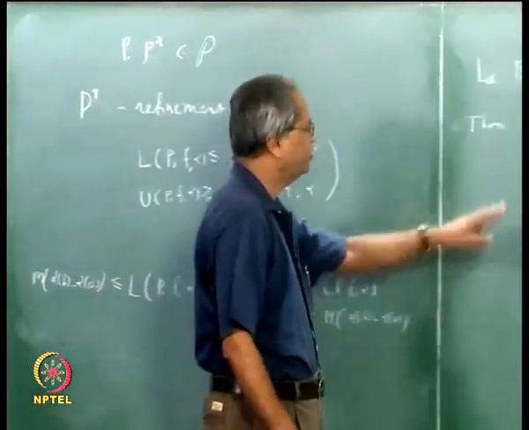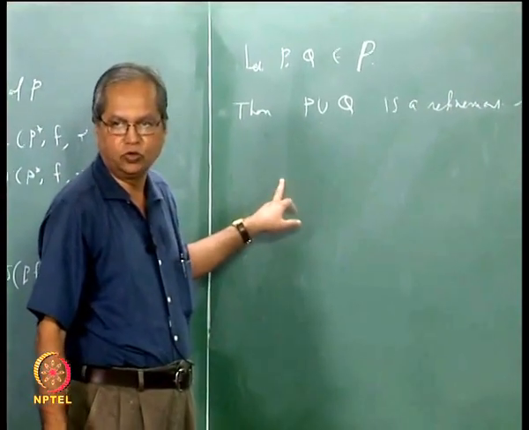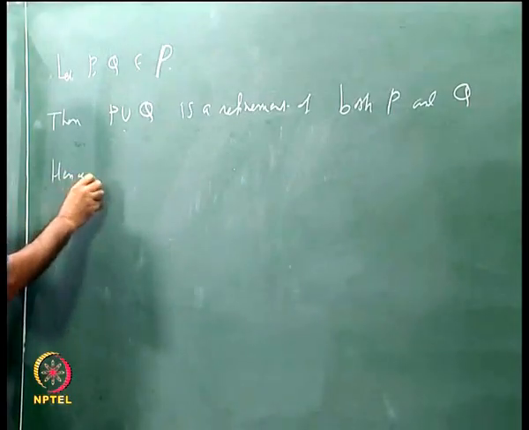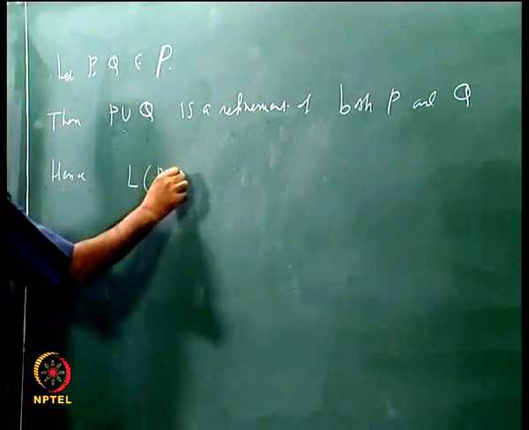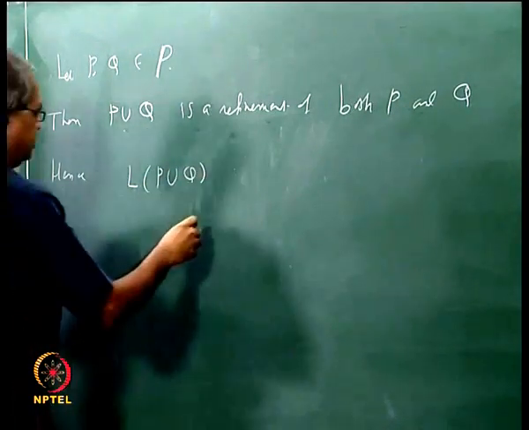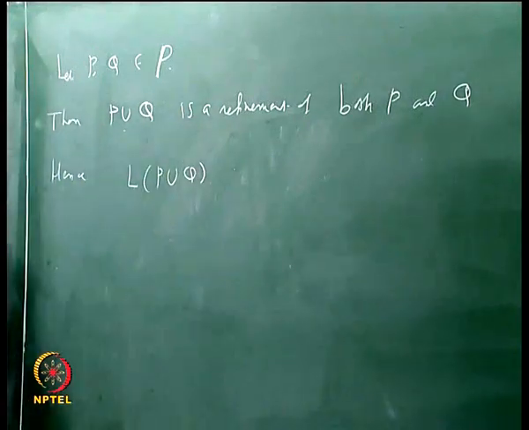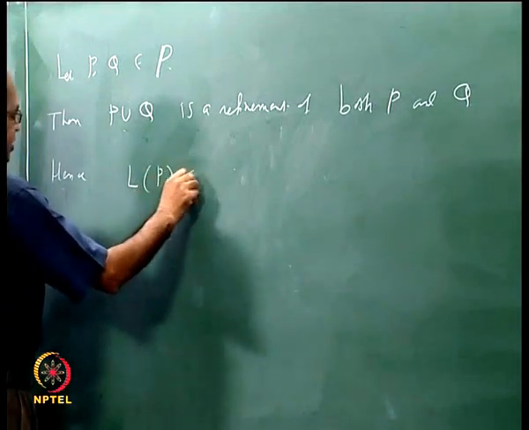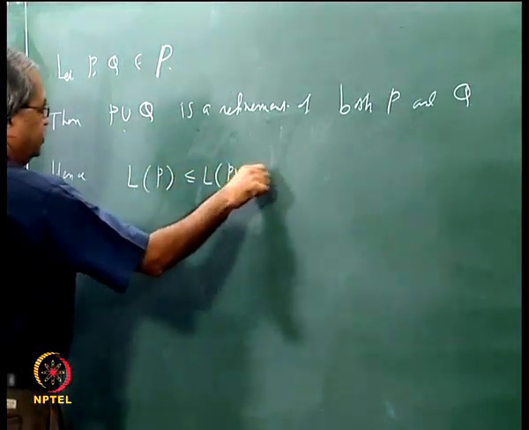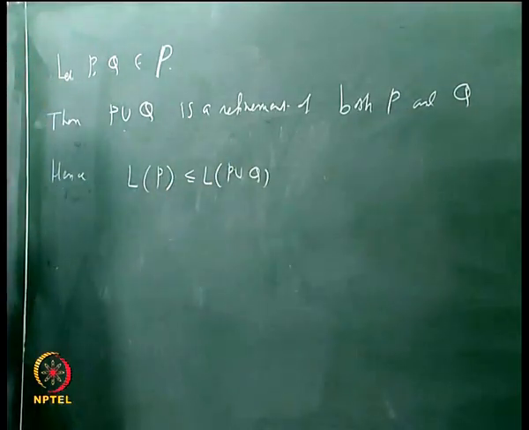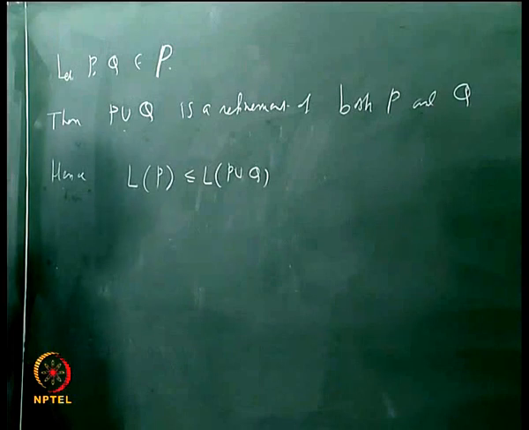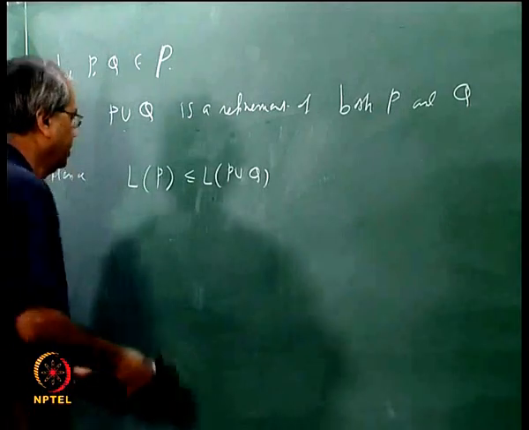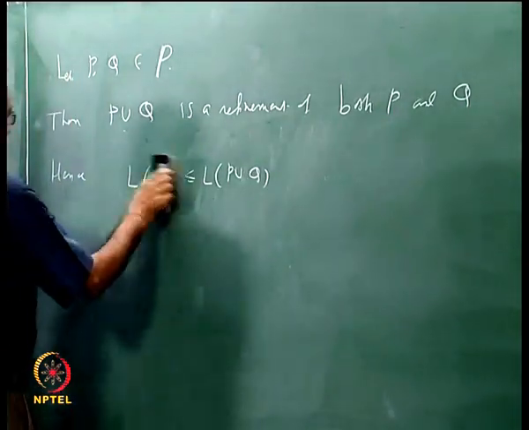So the lower sum of P union Q will be bigger than or equal to the lower sum of P. So we can say that the lower sum of P is less than or equal to the lower sum of P union Q, because P union Q is a refinement, and the lower sum of P union Q will obviously be less than or equal to the upper sum of P union Q. Let us use this notation.